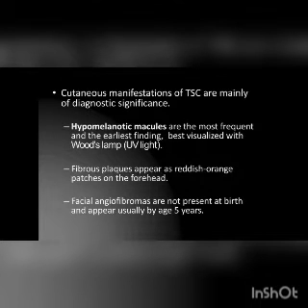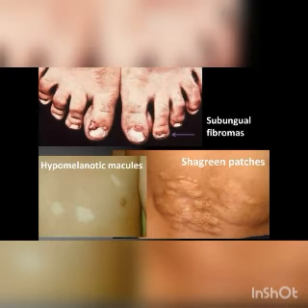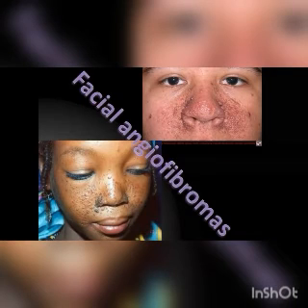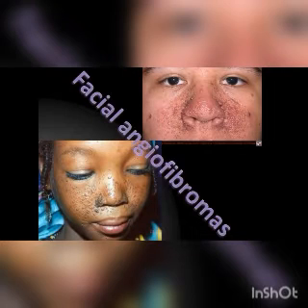Cutaneous manifestations are hypomelanotic macules or ash-leaf macules, and fibrous plaques appearing as reddish-orange patches on the forehead. Facial angiofibromas are not present at birth and appear usually by the age of 5 years. These are hypomelanotic macules or ash-leaf macules. These are shagreen patches and subungual fibromas, otherwise called Koenen tumors. These are the facial angiofibromas. These are the hamartomas.